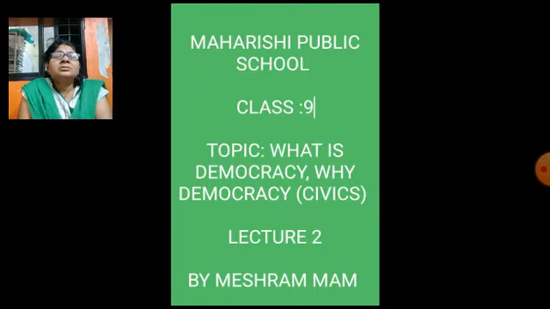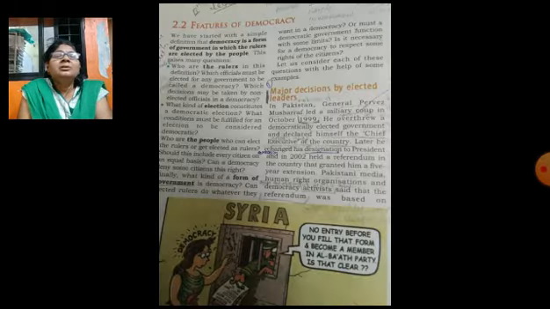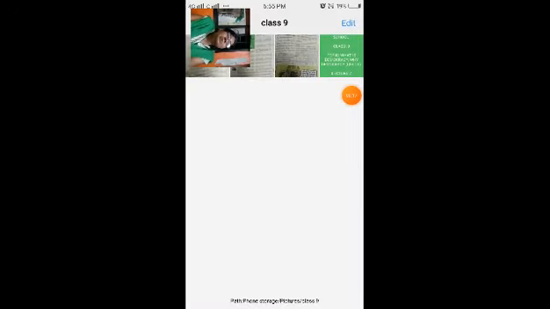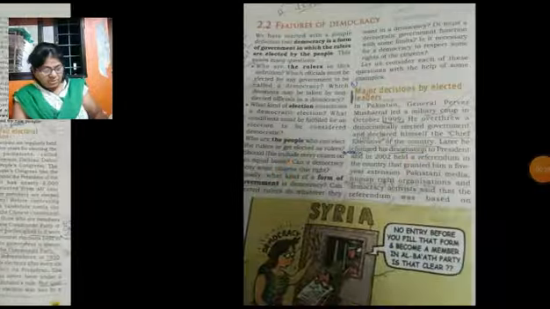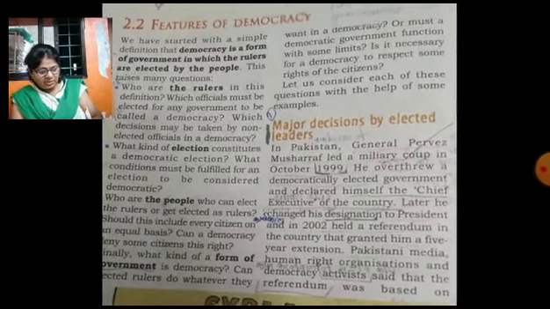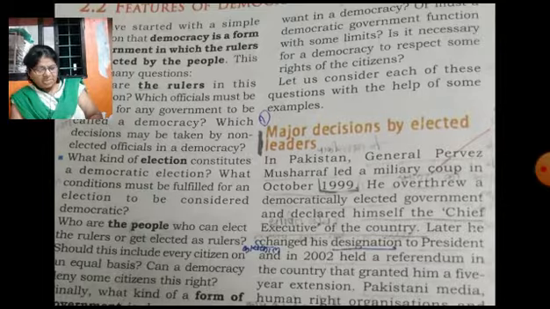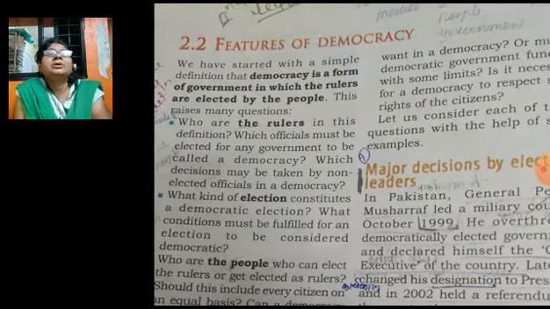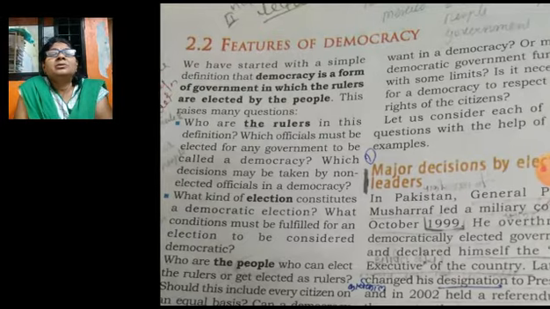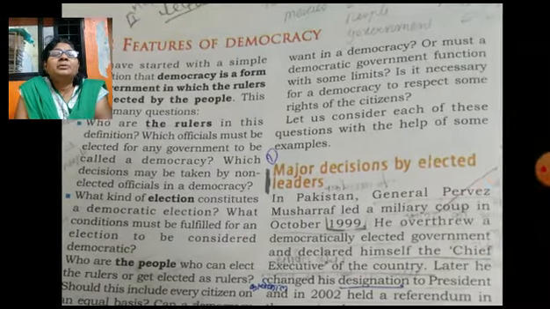In the last lecture, we have seen the simple definition of democracy. What was the simple definition of democracy? Democracy is a form of government in which rulers are elected by the people. Means in the simple definition we have seen, rulers are elected by the people.